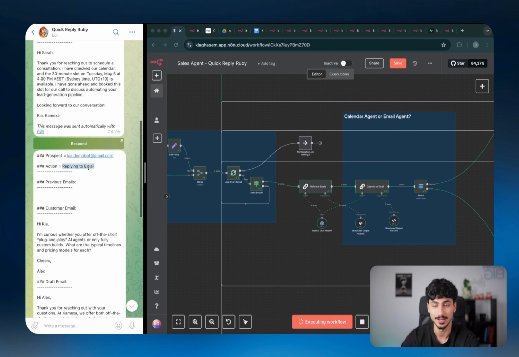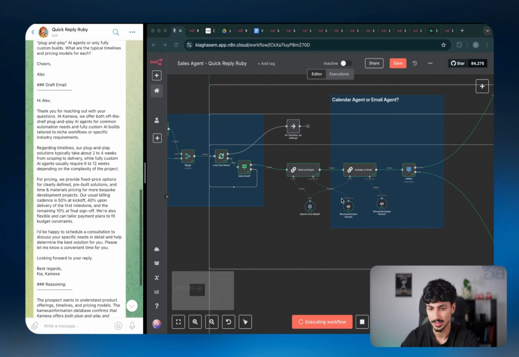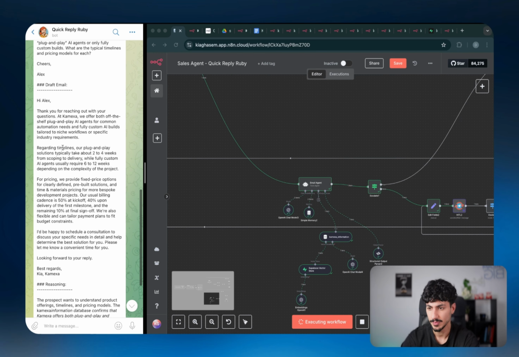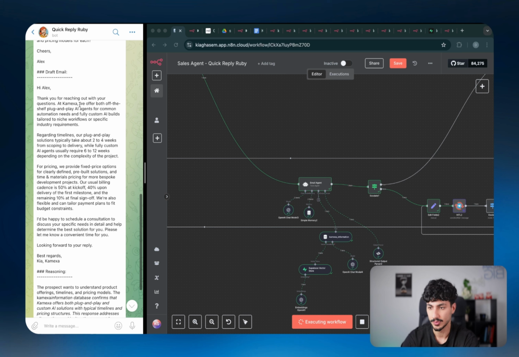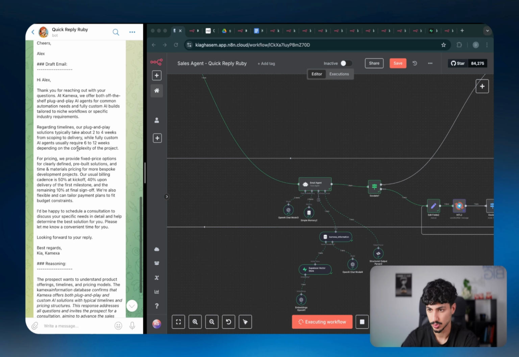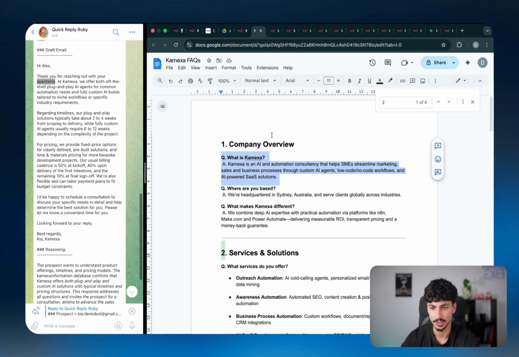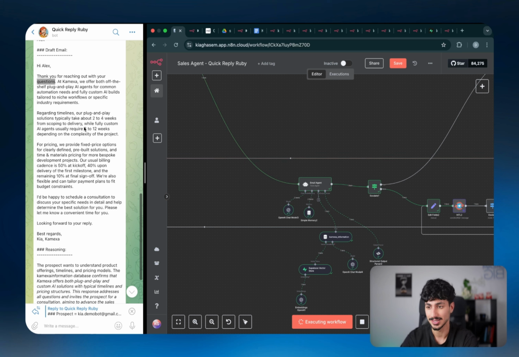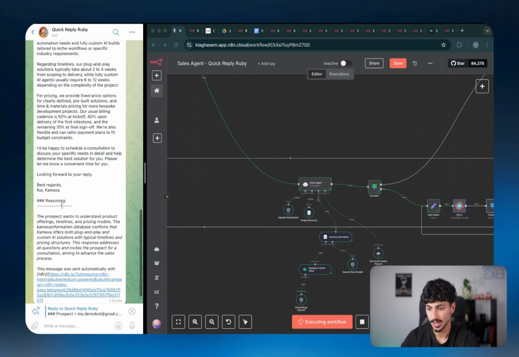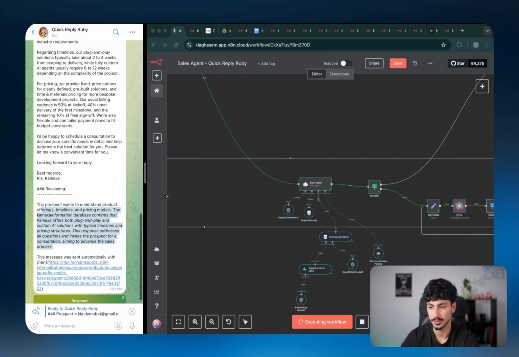There is no need to book calendars. So it basically hit the email agent down here and it responded saying, thank you for reaching out. I'm actually not going to read that because it's super long, but basically what it did is it grabbed information from the actual vector database, which in turn grabbed information from the Google Doc that you guys had inside the Google Drive. And then using that Google Doc, it answered the customer's question with this very detailed email. And then at the bottom, it also gave reasoning as to exactly why it wrote the email the way it did and what it found inside the Google Doc.